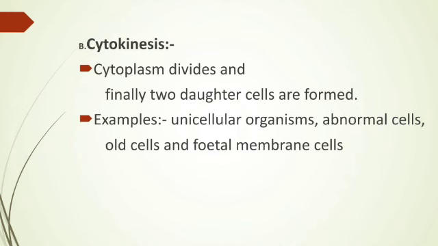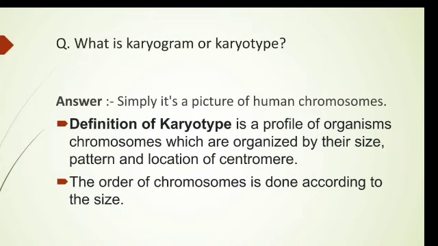And next to this, there is one question asked in the book: what is karyogram or karyotype? So the answer is simply, karyogram or karyotype is the picture of the human chromosomes. Karyogram or karyotype is the picture or photograph of human chromosomes. We know that our diploid cell contains 23 pairs of chromosomes, that is, the total number of chromosomes is 46, and 46 chromosomes are arranged in 23 pairs.